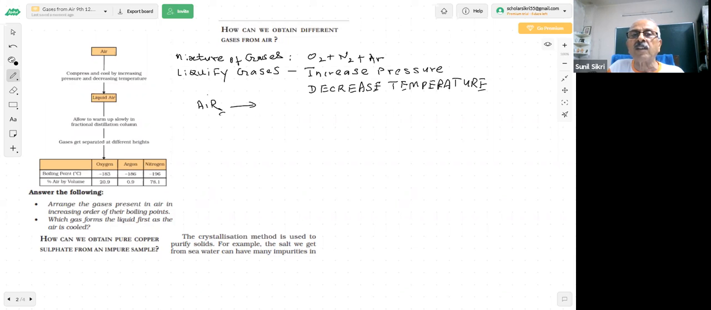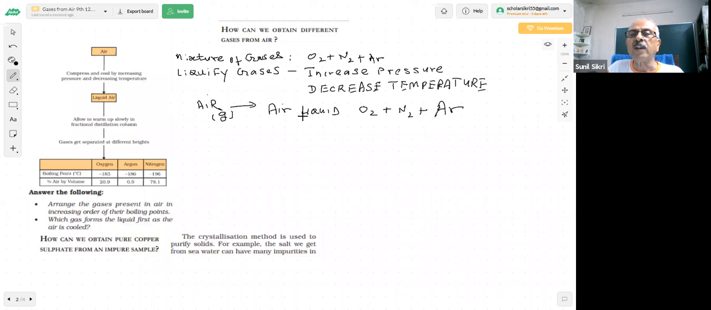This is gas. You form air liquid. What are you forming? Air liquid, by applying high pressure and decreasing the temperature. The liquid contains how many gases? Here we are saying it contains oxygen and nitrogen, and argon is an inert gas.